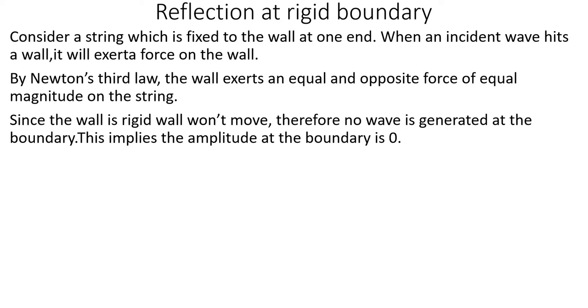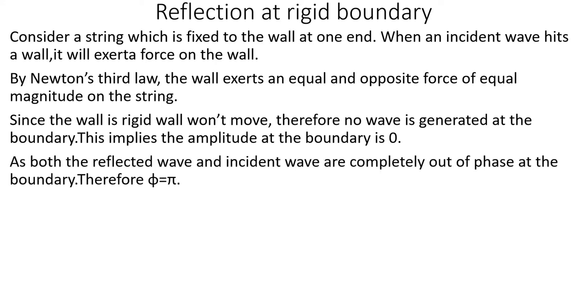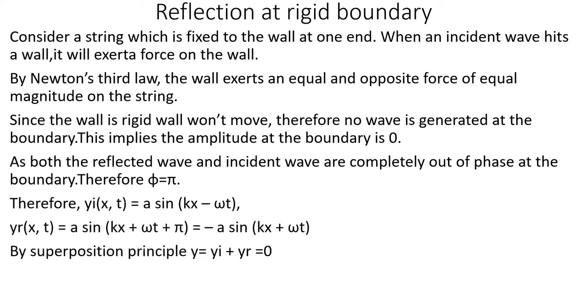This is a rigid wall, so the wall will not move, so no wave is generated at the boundary. So what it indicates is the amplitude at the boundary should be 0. As both the reflected and incident wave are completely out of phase at the boundary, we can write phi is equal to pi. That is, whenever reflection is taking place from a rigid boundary, there will be a 180-degree phase difference between the incident wave and the reflected wave.